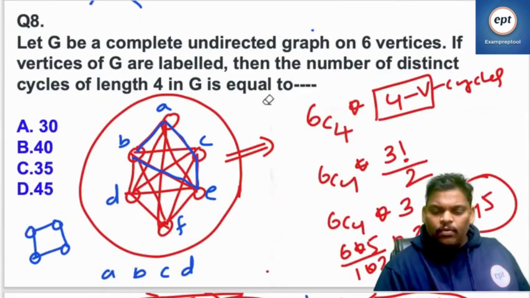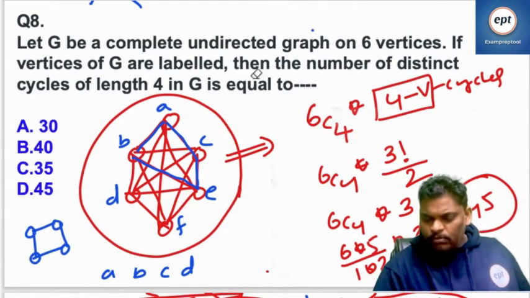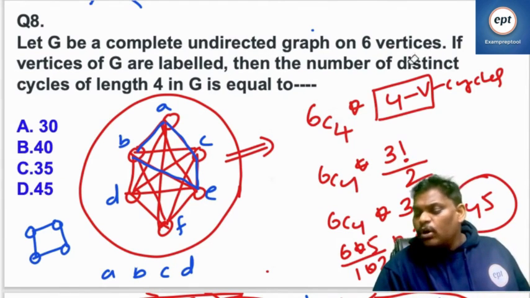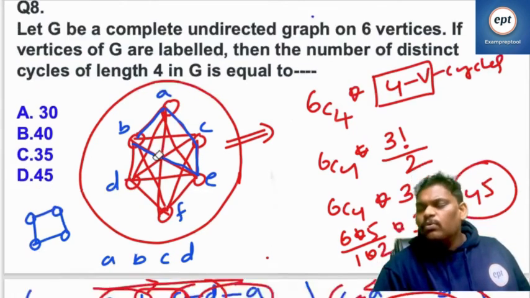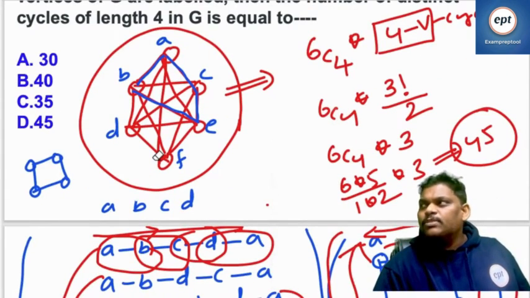So now come here. In K6, how many 4-length cycles are possible? K6 means 6 people. 4-length cycles means only 4 people. So 6C4 first.